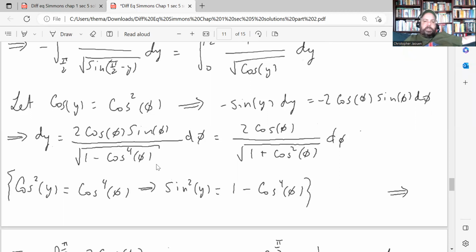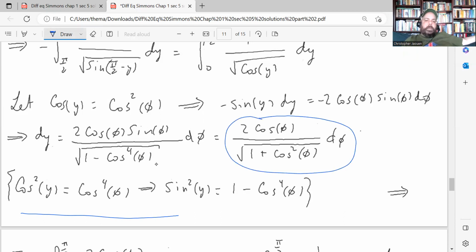So, using this expression that I have down here, cosine squared y by the substitution is equal to cosine to the 4th power of phi. And that means that sine squared of y is 1 minus cosine to the 4th power of phi. Just plugging that in over here and solving for dy, you get this differential that I have written here.